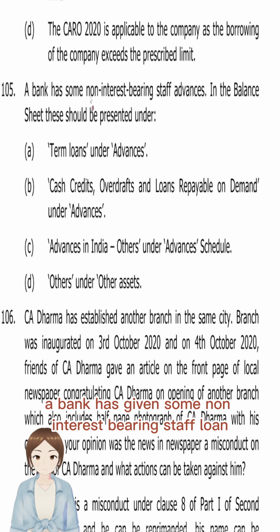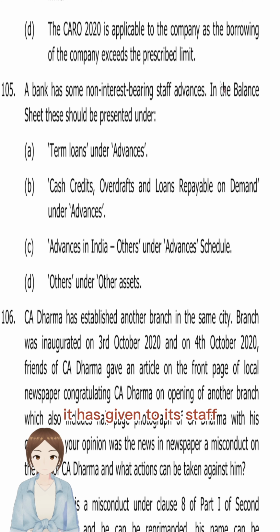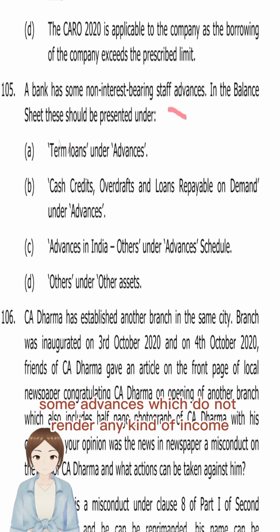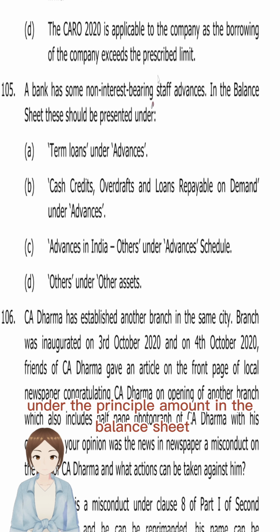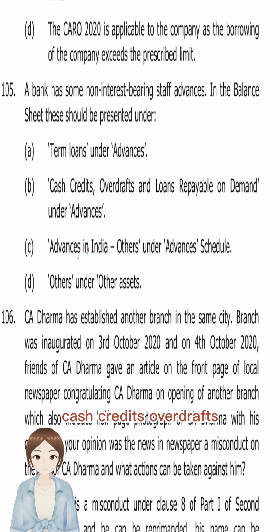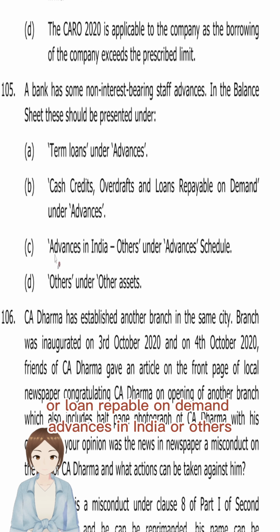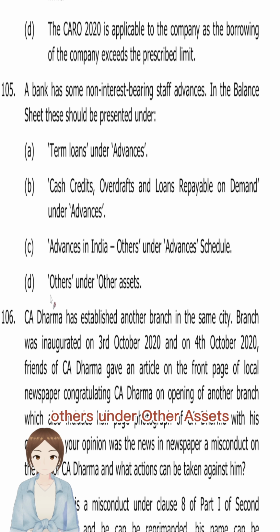A bank has given some non-interest bearing staff loans. That is, it is in the position of an employer. It has given its staff some advances which do not render any kind of income on the principal amount. In the balance sheet, should these be presented under term loans, cash credits, overdrafts or loans repayable on demand, advances in India, or others under other assets? It is option D, others under other assets.